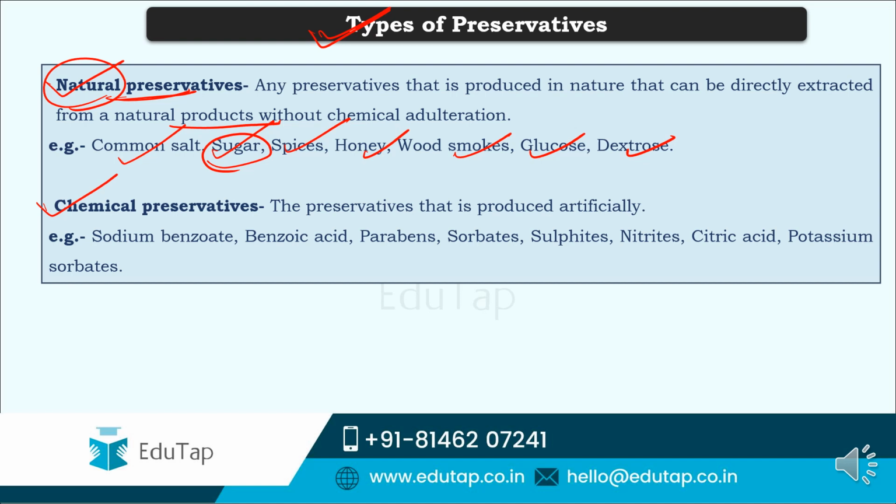Next comes chemical preservatives. As the name itself suggests, these preservatives are produced artificially, and they include chemicals like sodium benzoate, benzoic acid, parabens, sorbates, sulfites, nitrites, citric acid, potassium sorbates, etc. Now we shall see how these are going to help in preservation of food.